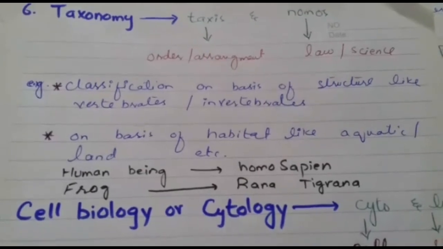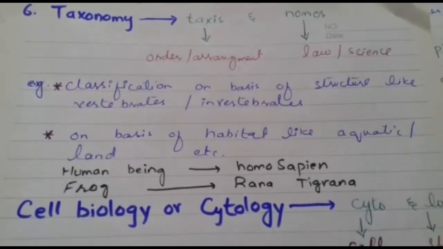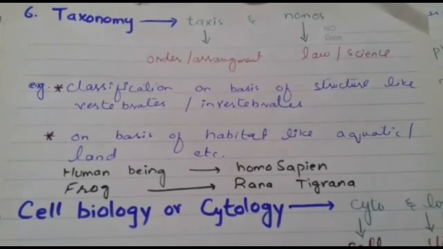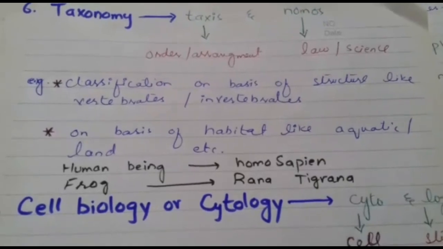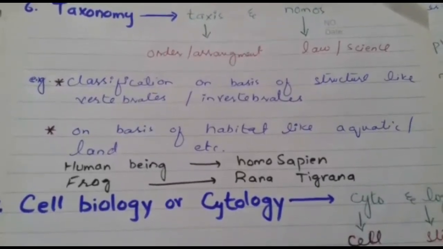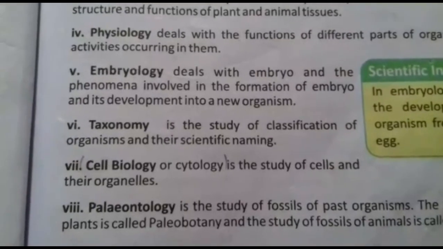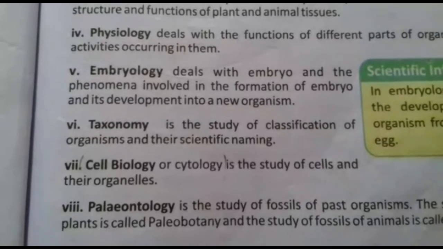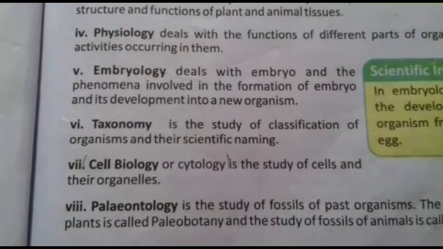Habitat is a place where an organism lives. So, if we classify on the basis of habitat, some organisms live in water, and they are grouped into aquatic animals, while some animals live on land, and they are grouped into land animals. As we studied in taxonomy, organisms are named scientifically.